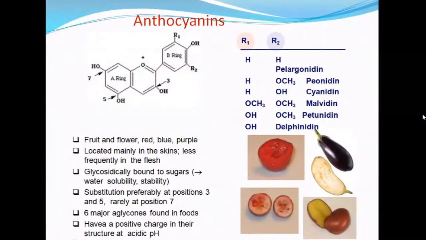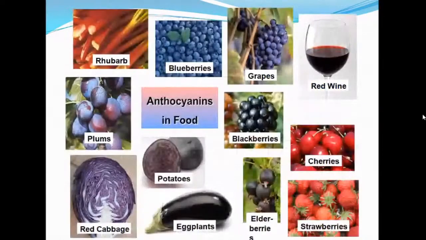Anthocyanin is a colored pigment that may be red, blue, or purple. It is mainly present in the skin of fruit items. There are six types of aglycones, that is anthocyanidins, present in food items. This picture shows the different colors of anthocyanin: blackberry, blueberry, grapes, purple potato, and red cabbage. All of these come under anthocyanins.